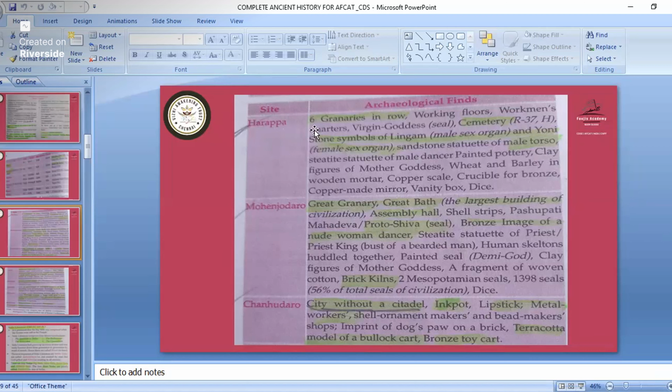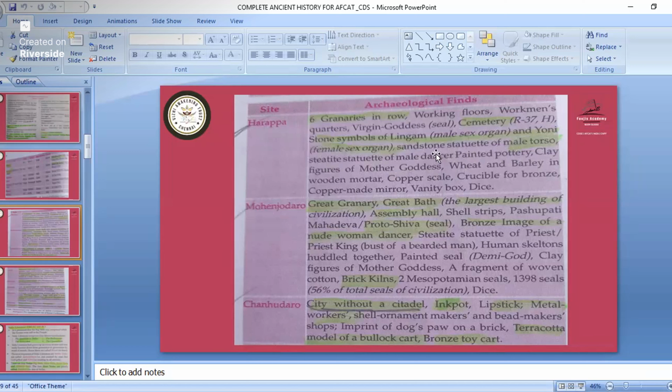So in Harappa, 6 granaries were there in a row. There was a great granary in Mohenjo-daro, but this was only one. Great granary means what? Great means very big. So the great granary was in Mohenjo-daro, but 6 granaries in a row were in Harappa. And then there were stone symbols of lingam, male sex organ, and yoni, female sex organ. This was also there in Harappa.